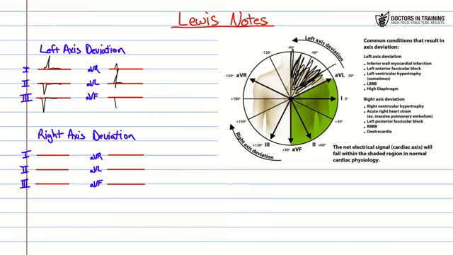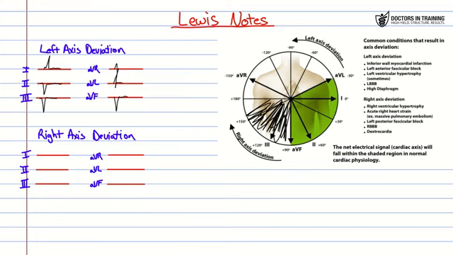So we're going to see another pretty big deep dip right there. All right, so let's move over to our right axis deviation. If we're looking at the right axis deviation, we're looking more in this area over here. Somewhere over here is about where we want our right axis deviation. So that's where we're going to go from there.